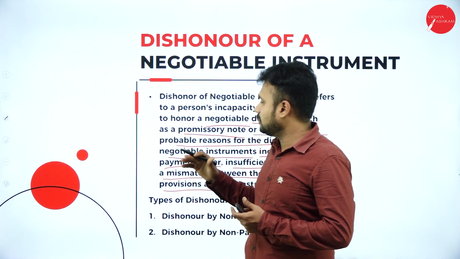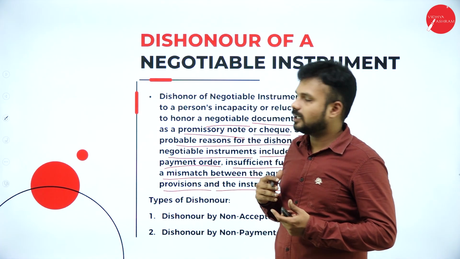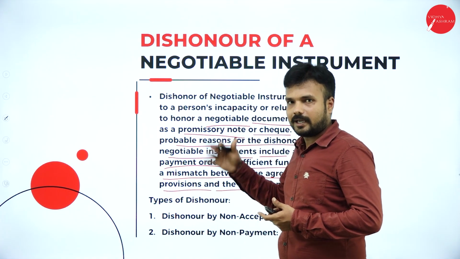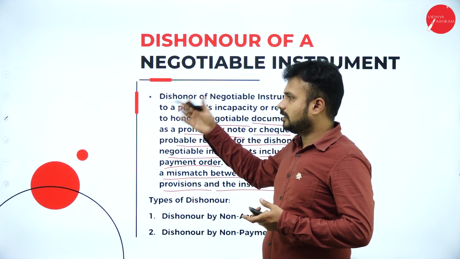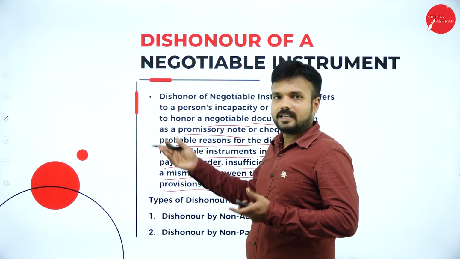So Mr. A issues a check to me, okay, for a sum of 10,000 rupees. So what I'm going to do, I'm going to go to the bank and I'm going to encash the check. If I go to the bank, there is no money in his account. So what happened? The check gets bounced.